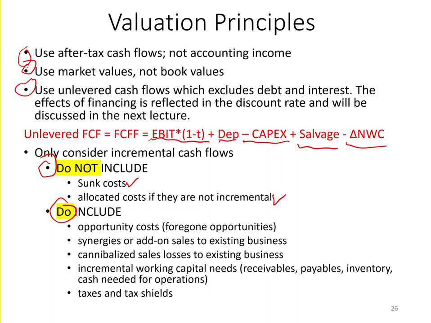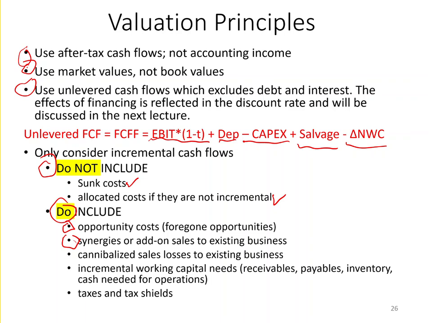What you do include, any opportunity cost. If you're using property or space that could be used for another part of the business or it could be sold or leased, you want to make sure you put that foregone opportunity. If you're using equipment that could be sold, you want to include that as an opportunity cost. You want to make sure you put any synergies or add-on sales.